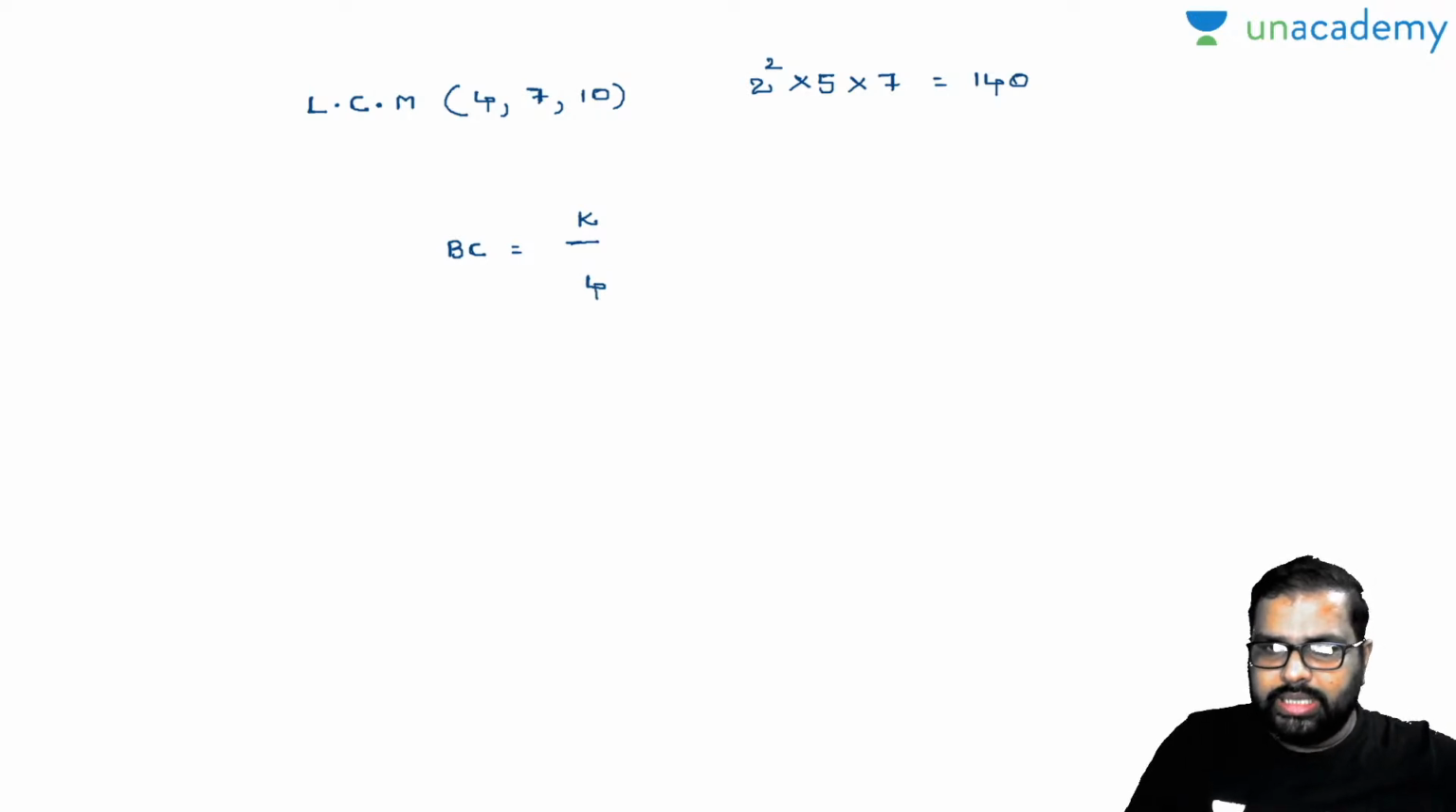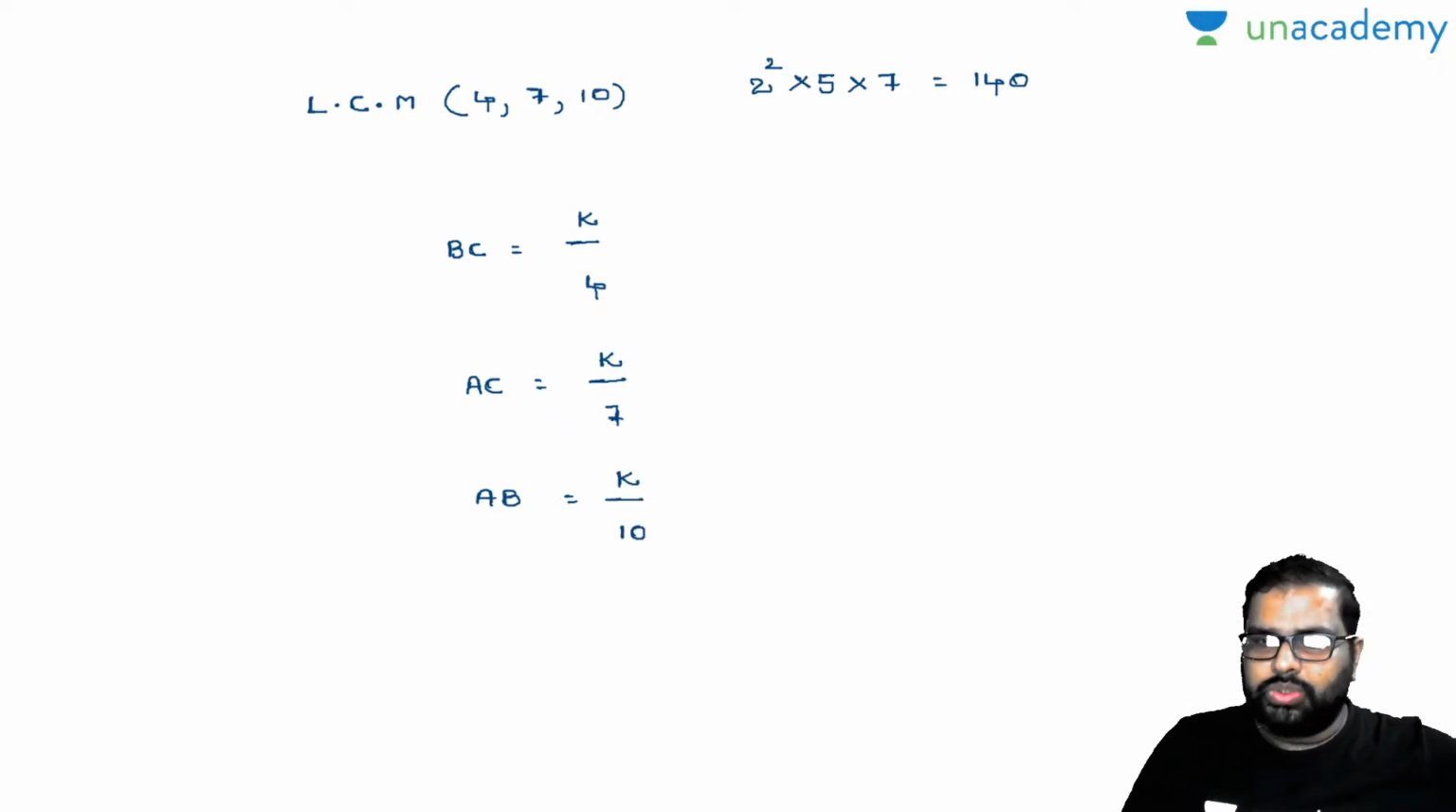Next one is AC, right? AC, AB. I'll write down here so that we can prove all those things. AC value is nothing but how much here? K by 7. AB value will be how much here? K by 10. Am I right or wrong?